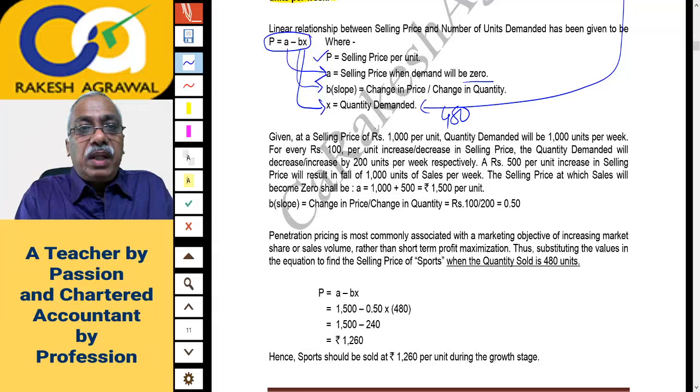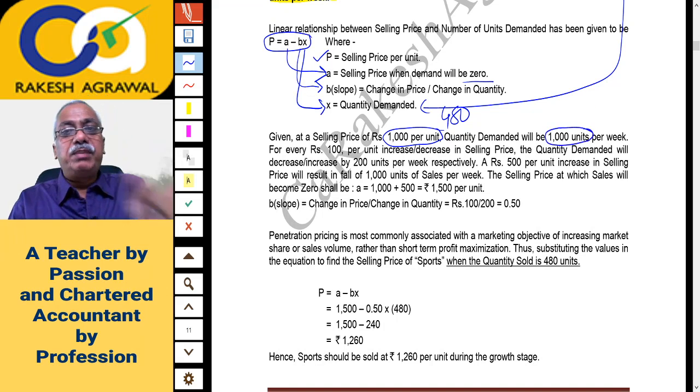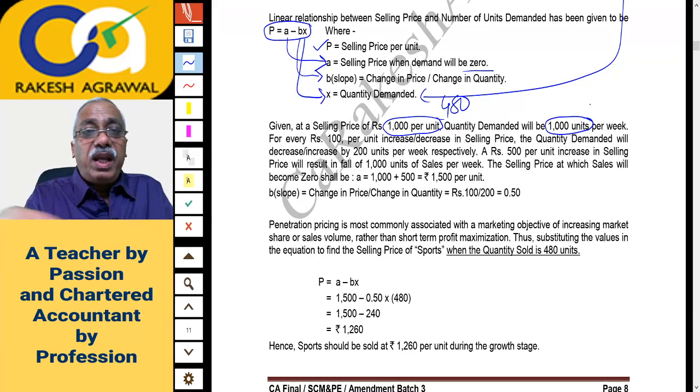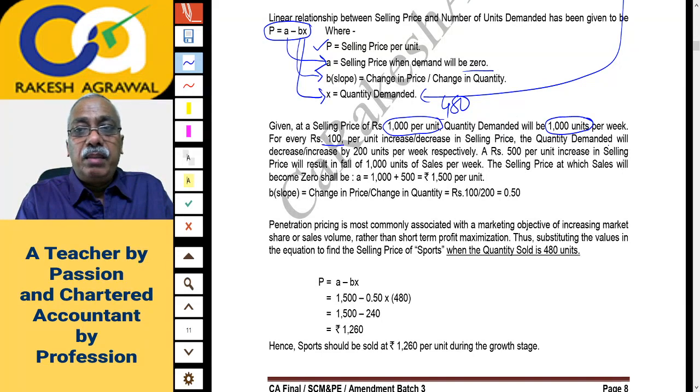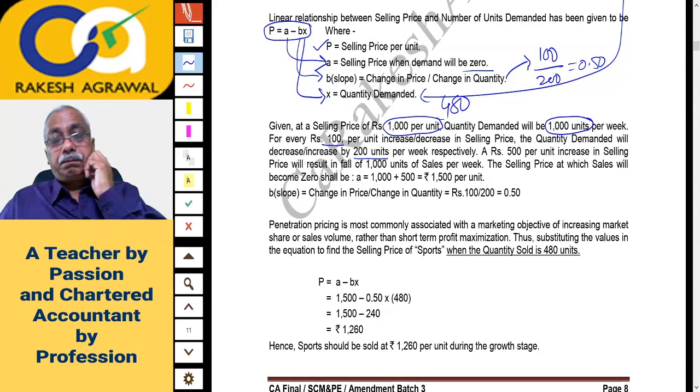Now given that at a selling price of 1000 per unit, this was given already, the quantity demanded is 1000 units. 1000 selling price per unit, 1000 quantity demanded. And for every 100 rupees per unit increase or decrease in selling price, the quantity demanded fluctuates by 200 units. Now from here we'll get this value B also. You'll find the change in price is 100 and the quantity fluctuates by 200. So 100 divided by 200 is 0.5. That is the value of B.